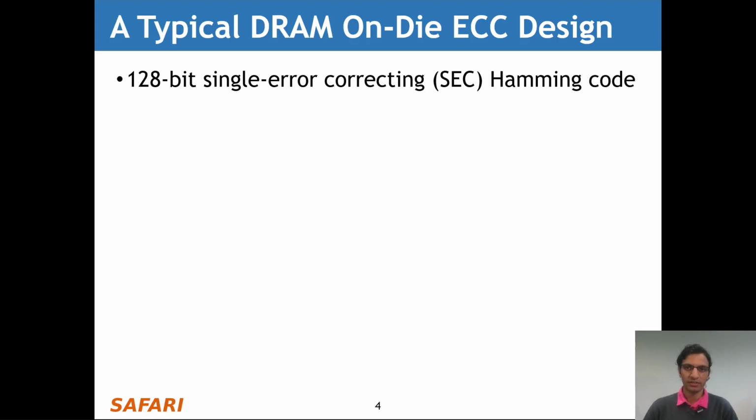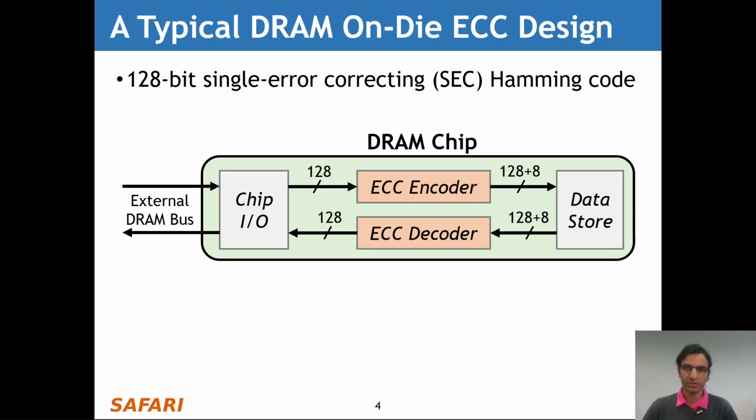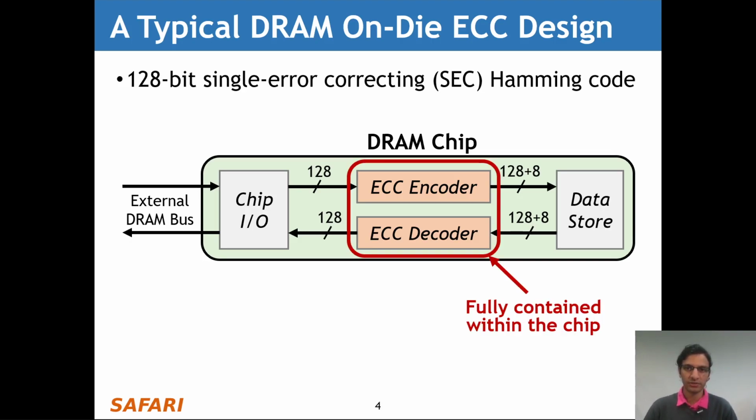Here is a typical on-die-ECC code used in modern DRAM chips, and this is typically a 128-bit single error correcting Hamming code. Here's an illustration of what this code looks like within a real DRAM chip. And we see that the encoder and decoder, which together form the ECC logic, are fully contained within the DRAM chip. And this means that they are completely invisible outside the DRAM chip.